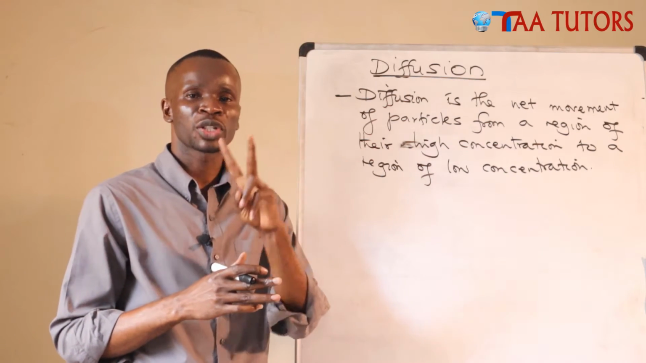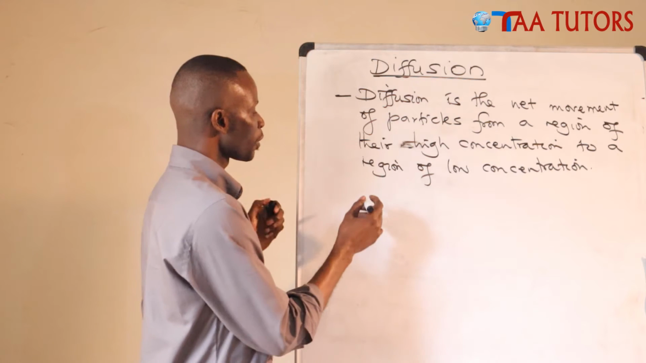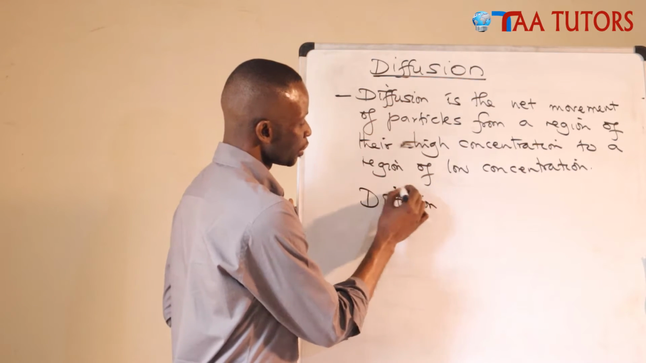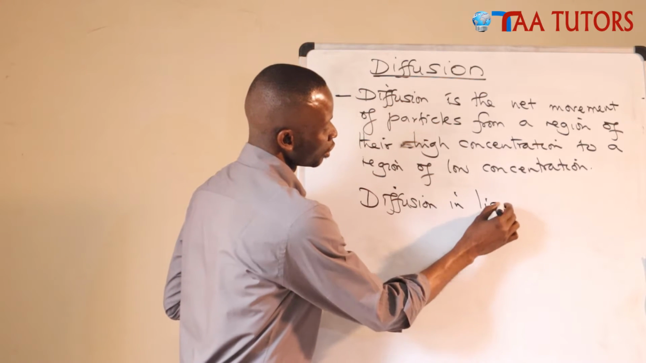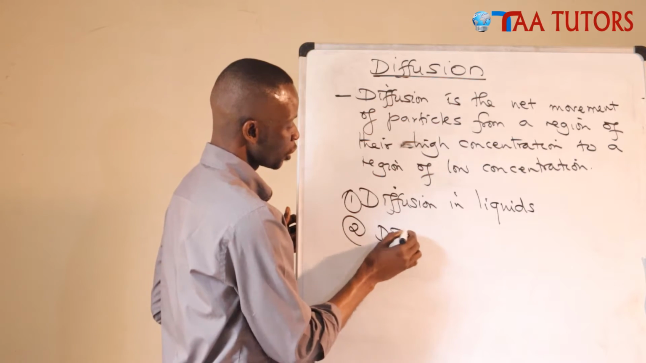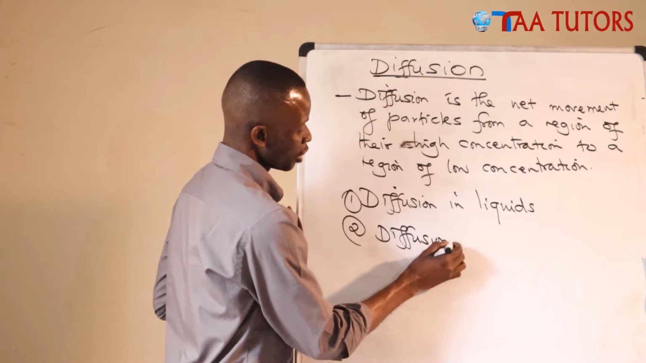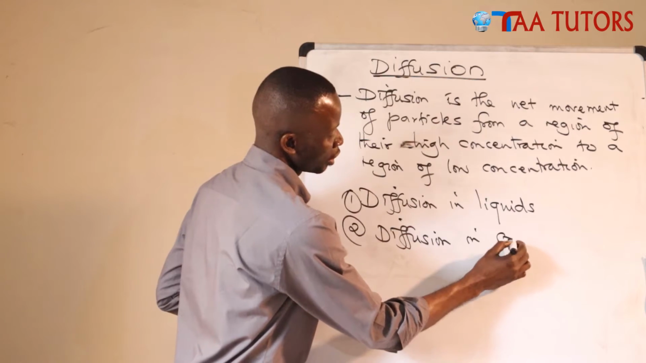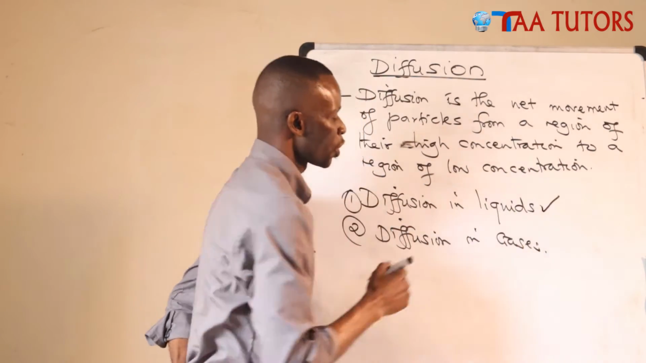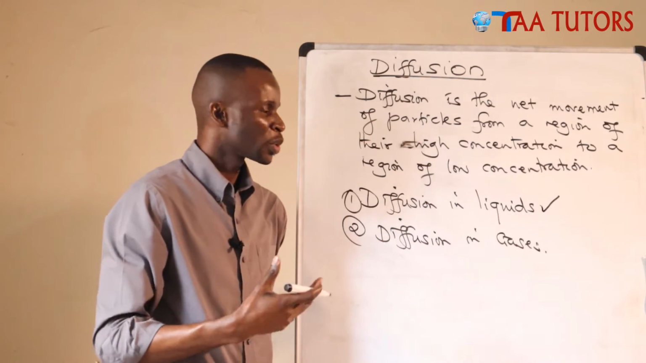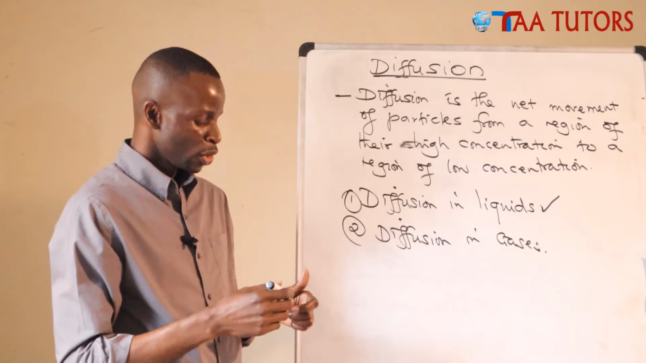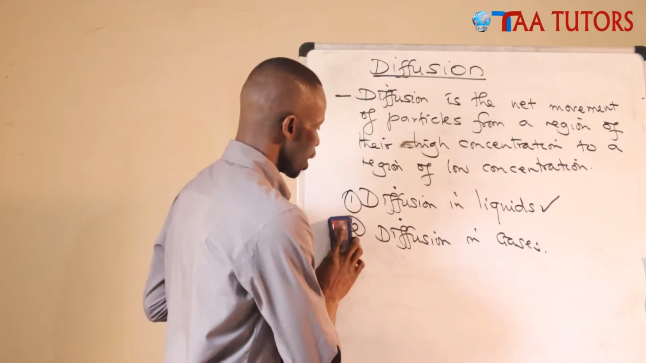We are going to look at two ways of explaining diffusion. Diffusion can be explained in chemistry in two ways. One, diffusion in liquids, and two, diffusion in gases. Today I want to specifically explain how to understand diffusion in liquids. So I want you to pay attention as I explain diffusion in liquids.